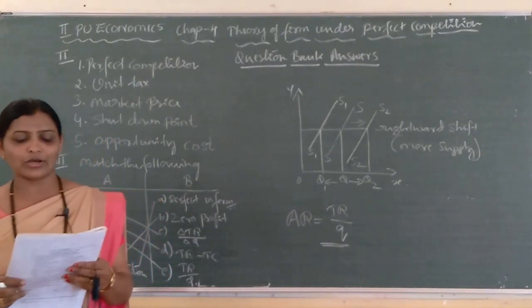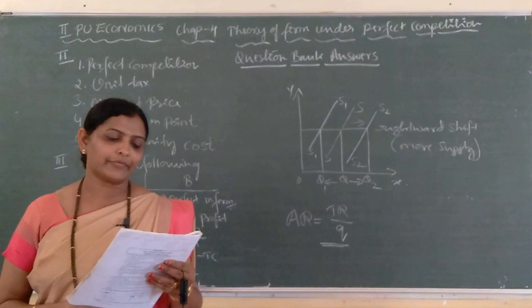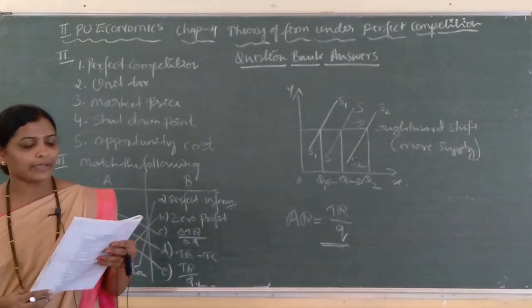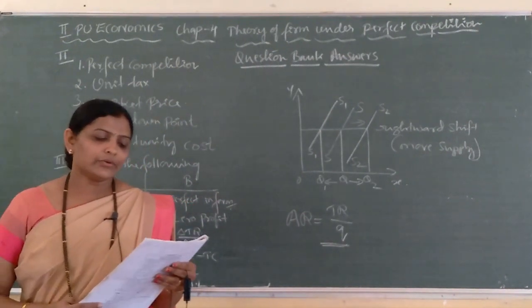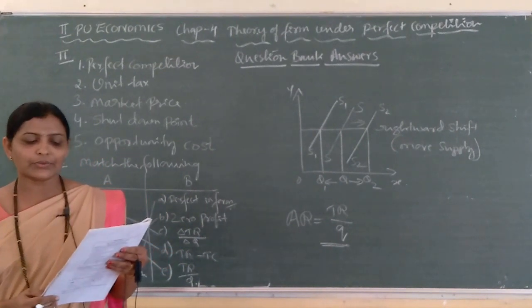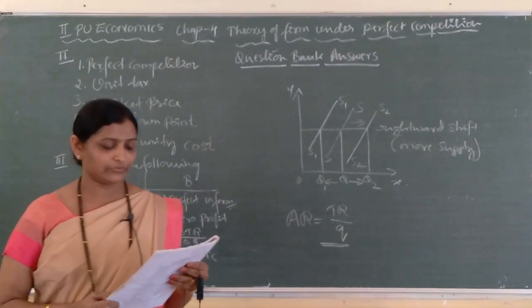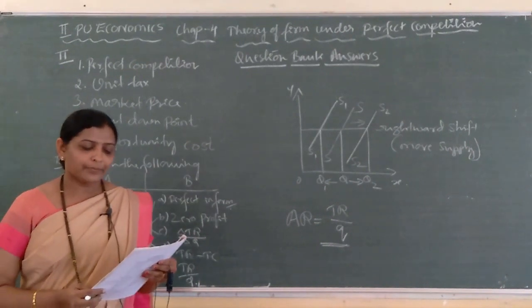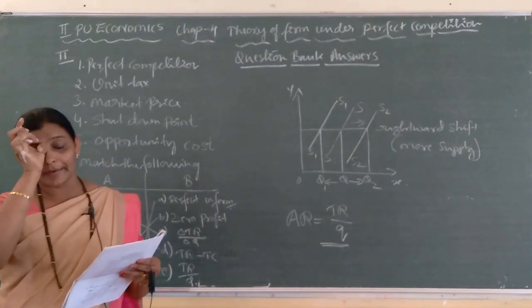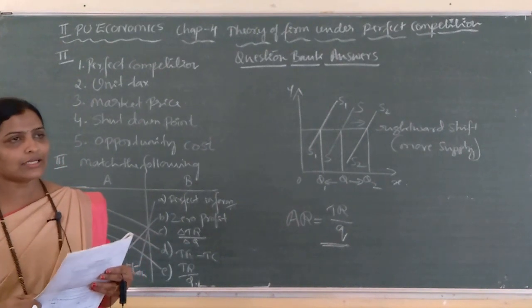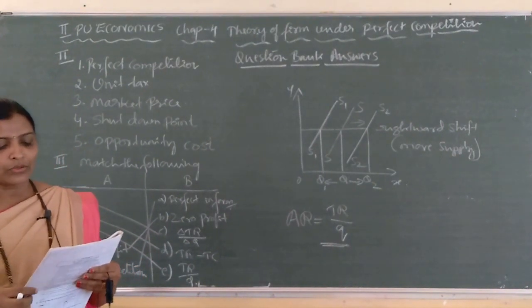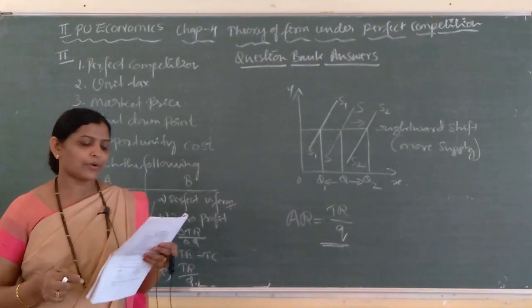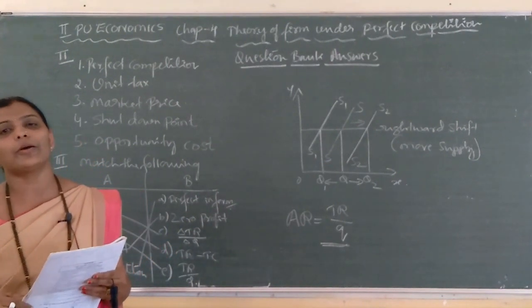Profit over and above the normal profit is called supernormal profit. So, next, fifth main. Answer the following questions in 4 sentences. Each question carries 2 marks. First question. Mention the conditions needed for profit by a firm under perfect competition. So, which are the important conditions needed to maximize profit by a firm under perfect competition?